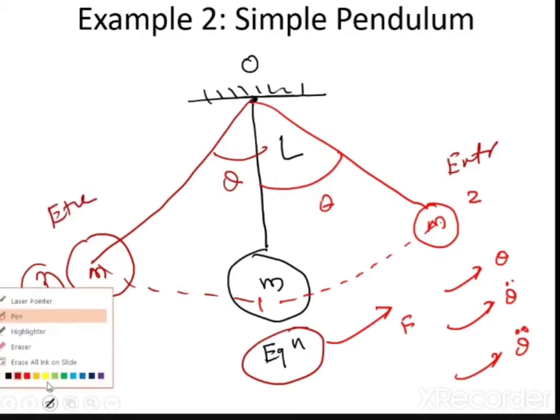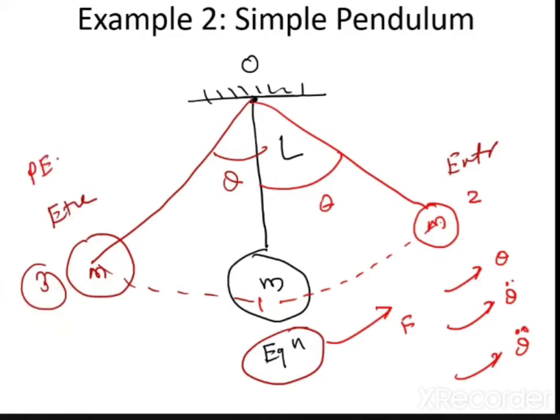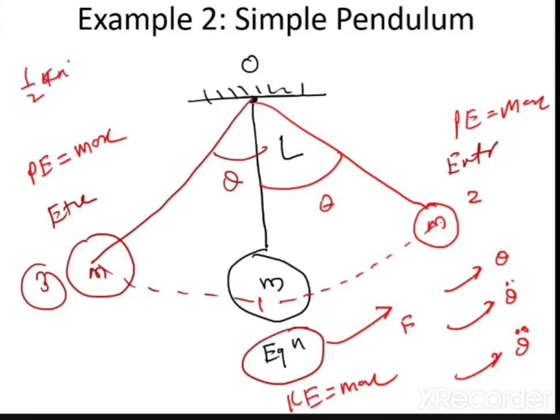Now guys, I have already explained to you that at the extreme position your potential energy will be maximum, and at the mean position your kinetic energy will be maximum. Again at the extreme your potential energy will be maximum. Now a very important point is that in the last example, the potential energy which was stored is called the internal potential energy, or the elastic strain energy, and strain energy is calculated by 1/2 kx squared. Okay, but in this case the potential energy is not a strain energy, but it is with respect to the datum position. Datum position means, this is a datum position.